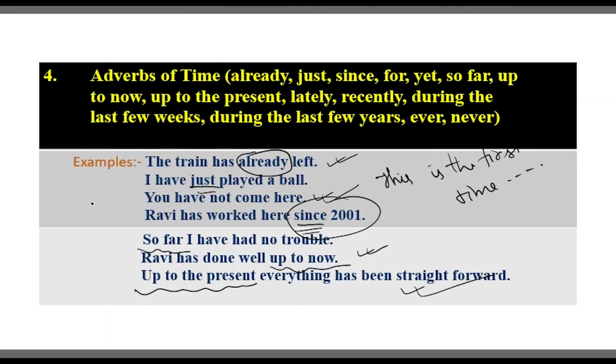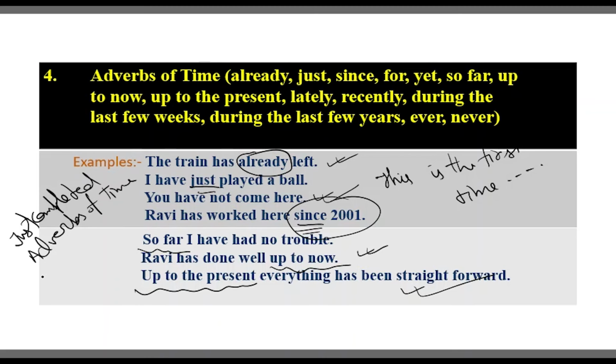Now when we recap present perfect, we are getting here 4 usages, and those are very important. First, just completed work. Second, adverbs of time.